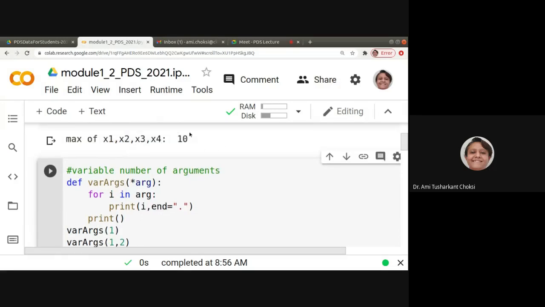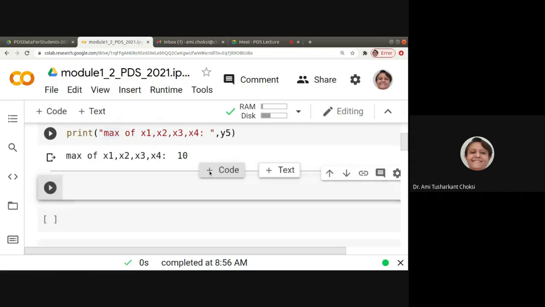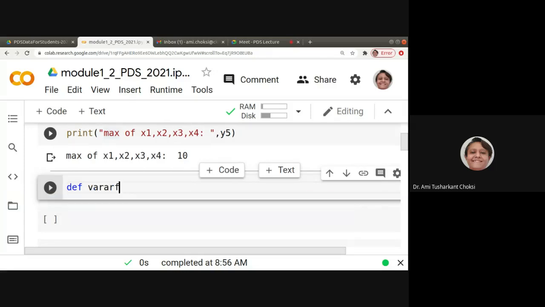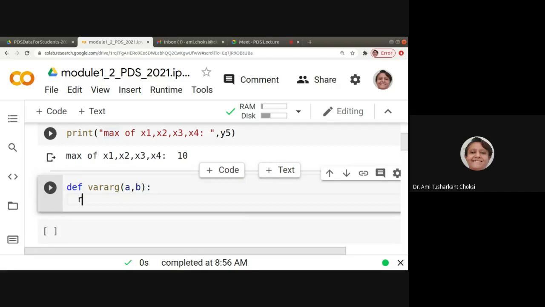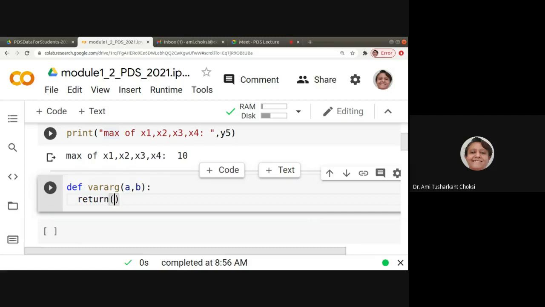If it is so, let us see one program where the parameters are 2. Def, say, variable arg, let us say it is having 2 parameters, a and b, and we are returning a plus b.